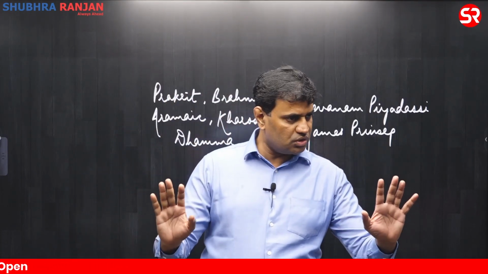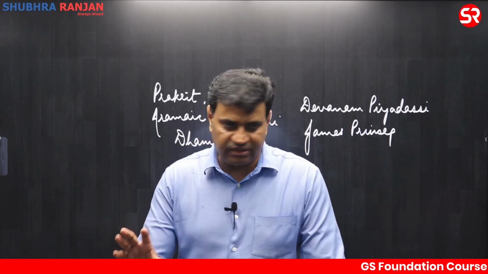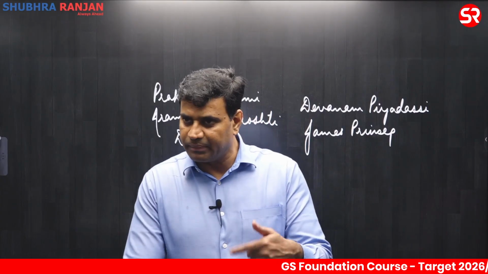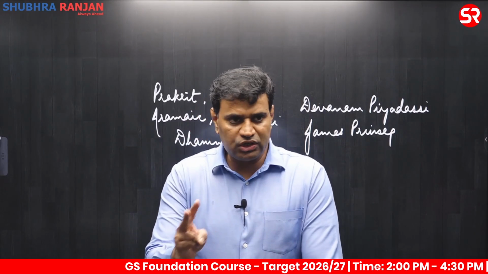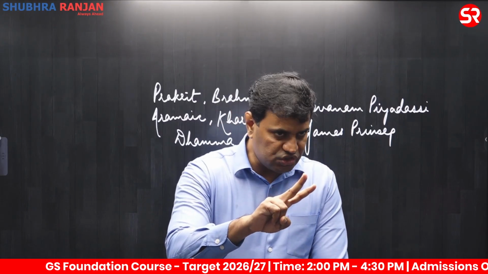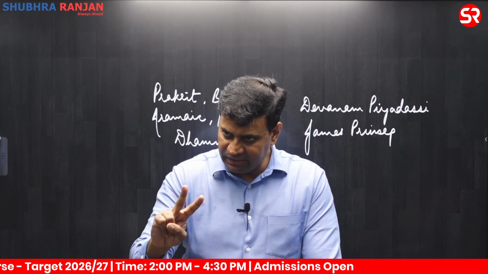The first ruler is Ashok. Clear? Very important one. So this is a major development. I'm repeating the words: greatest monarch of ancient India. We had only two great rulers in Indian history. One was Ashok in ancient India, another was Akbar in medieval India.